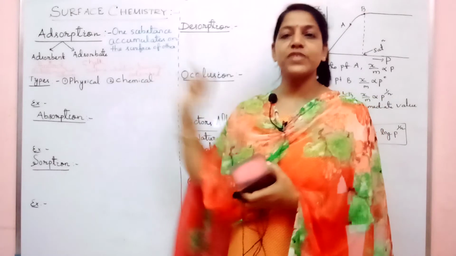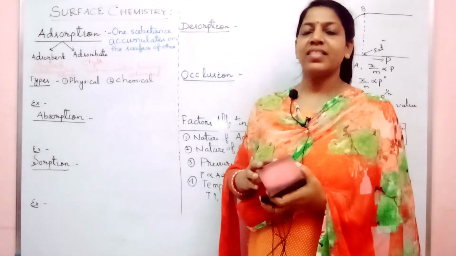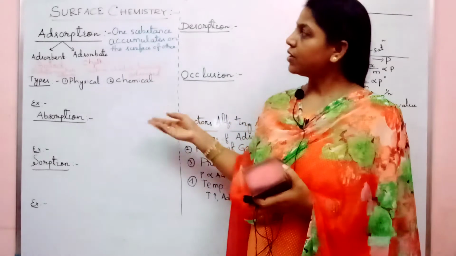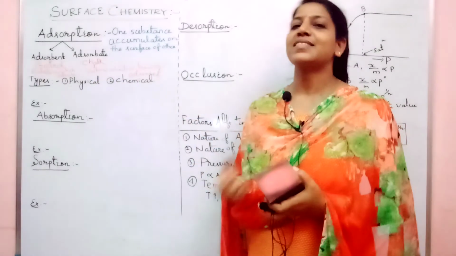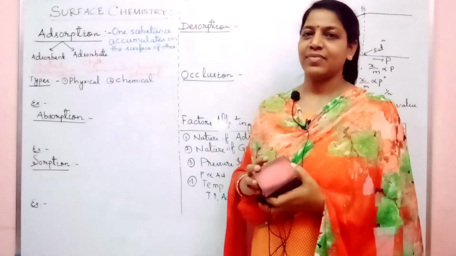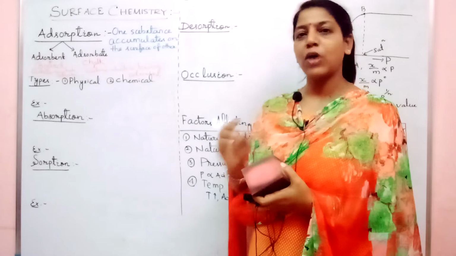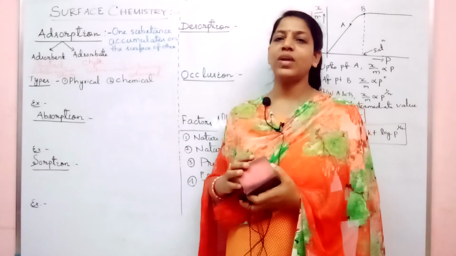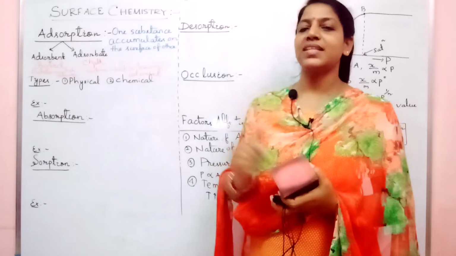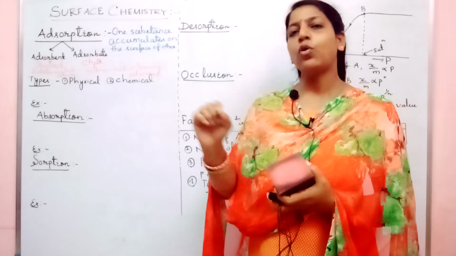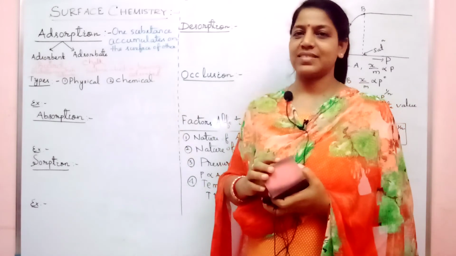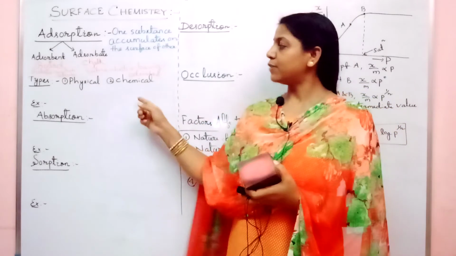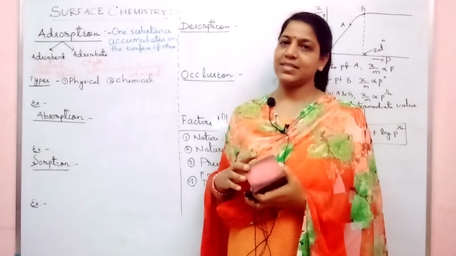Now coming to physical adsorption, there is always formation of multilayers of molecules. Whereas in case of chemical adsorption, there is only a single layer, or you can say mono layer, of molecules. That is the difference between physical and chemical adsorption.